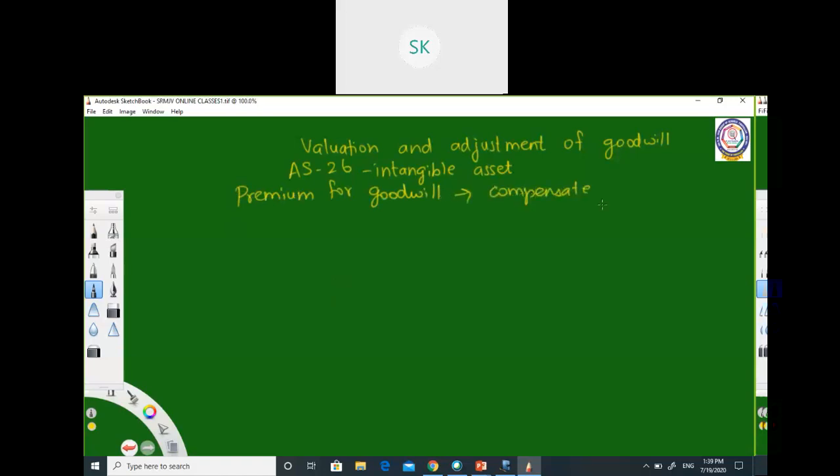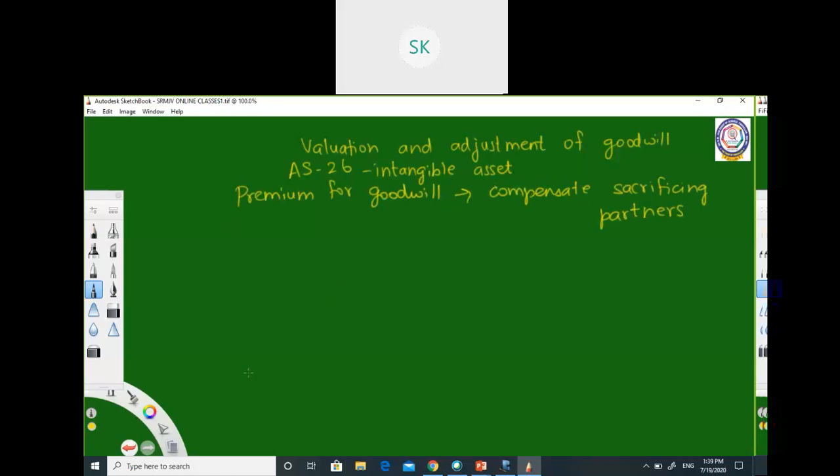The existing partners who sacrifice a part of their profit share in favor of the new partner will be compensated with this premium for goodwill.